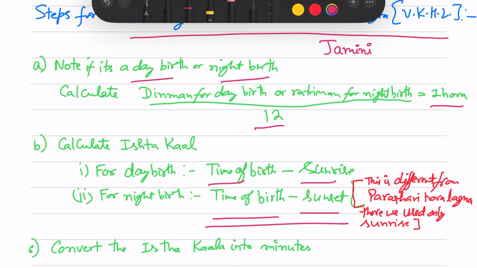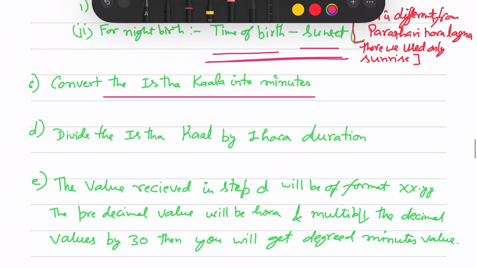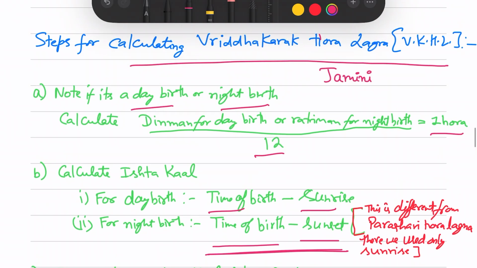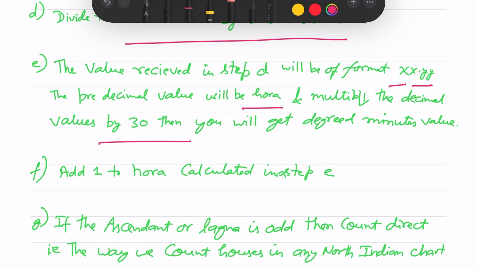So this is a difference in the Jaimini one from the Parashari one. I have highlighted this is different from Parashar Hora Lagna. There we use only sunrise. This is the ishtkal. Now convert it into minutes. After converting it into minutes, divide the ishtkal by one hora duration. You can also convert that into minutes. Then the value received in the previous step will be of the format XX.YY, meaning something before the decimal and something after the decimal. Whatever value is before the decimal, that will be hora, and whatever value is after the decimal, we will multiply it by 30, then it will give you the degree and minute value. And whatever value we have calculated for hora, add 1 to it.